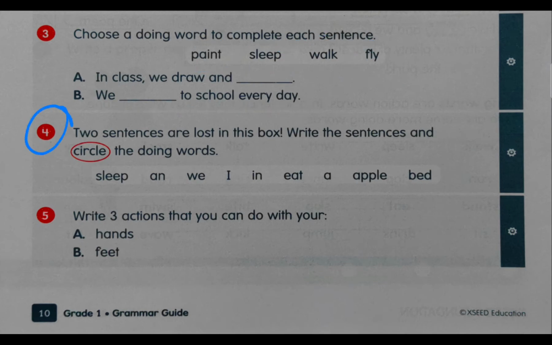And now question 4 says 2 sentences are lost in the box. Write the sentences and circle the doing words. It says 2 sentences are lost in the box, in this box. Write the sentences and circle the doing words. Now you have to look at this box, okay? Now look at the words given here. It says sleep and we are in eat a apple bed. What will you do? You will pick out the words and write, okay?